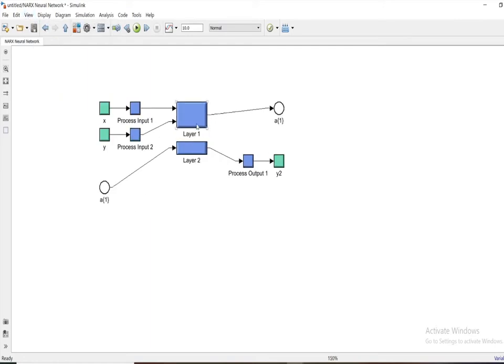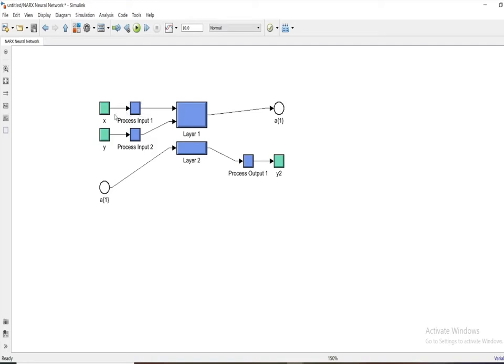This is the number of layers, layer 1 and layer 2, and the number of process inputs, input 1 and input 2. You may ask, what is a layer?